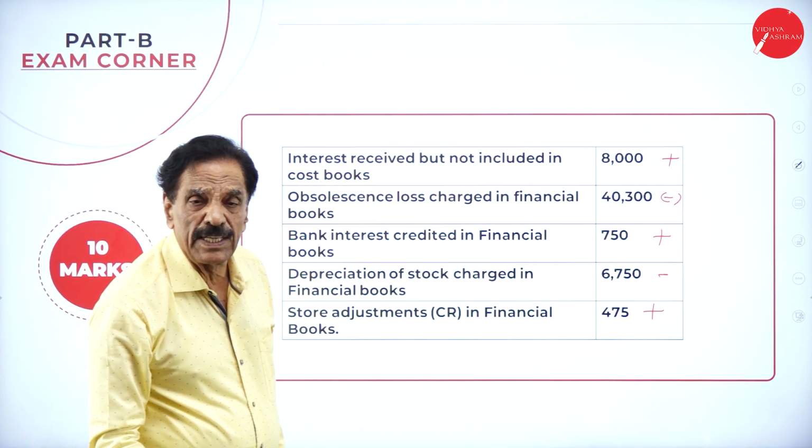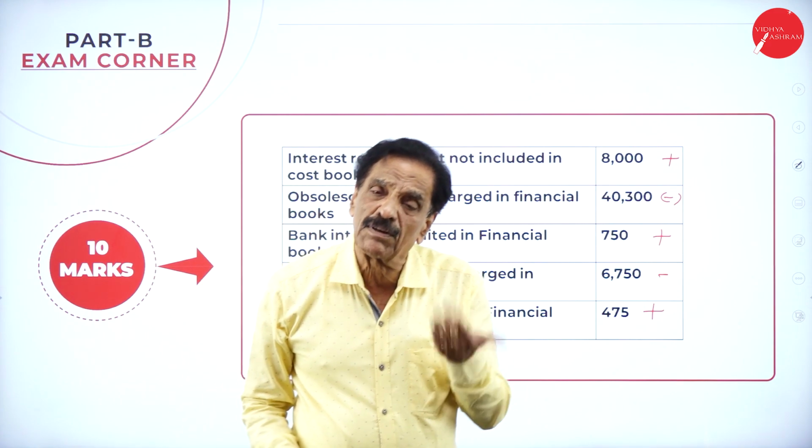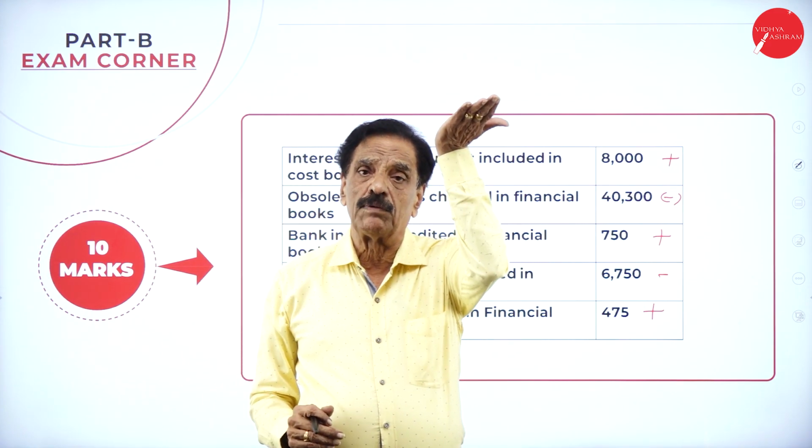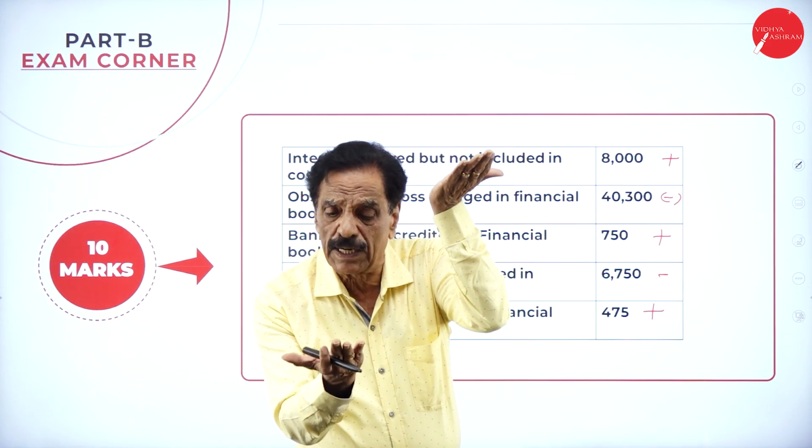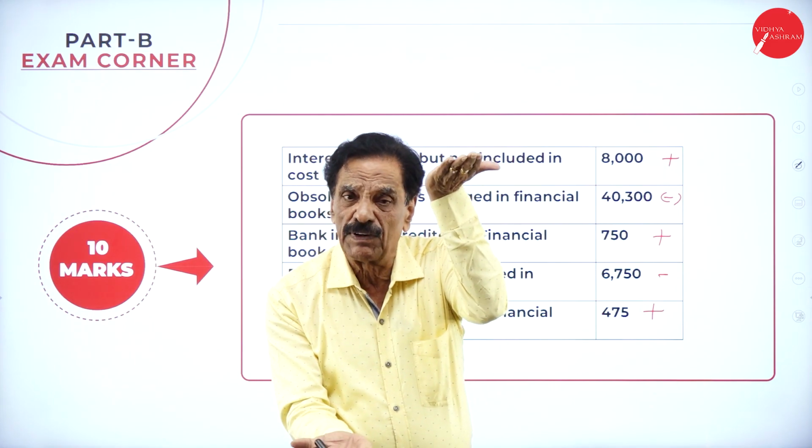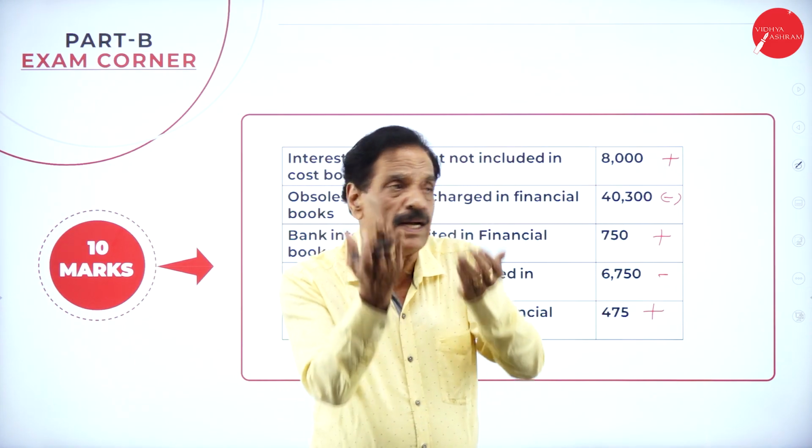Then interest received but not included in the cost book. Some interest is credited. When the interest is credited, what will happen? Your financial book will be raised. Here, no entry in the cost book. Cost book is less, financial book is more. To make equal, add back.